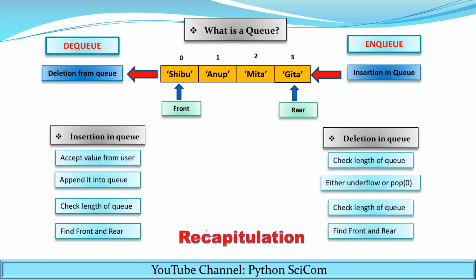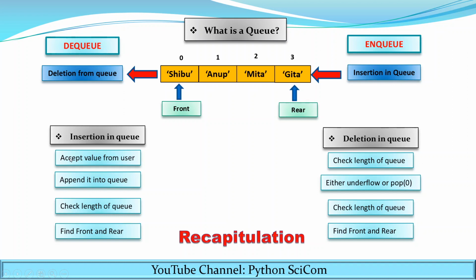So now let's recall quickly what we have learnt. So we have seen what is a queue. Queue is a linear data structure in which the insertion is done on the rear end and deletion is done from the front end. Insertion in the queue is called as NQ and deletion from the queue is called as DQ.